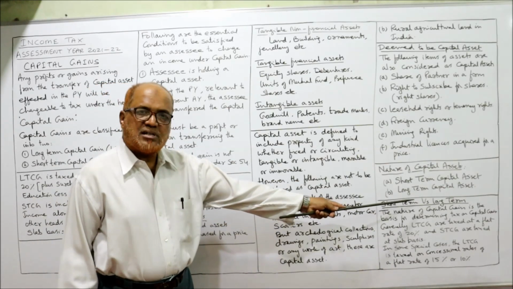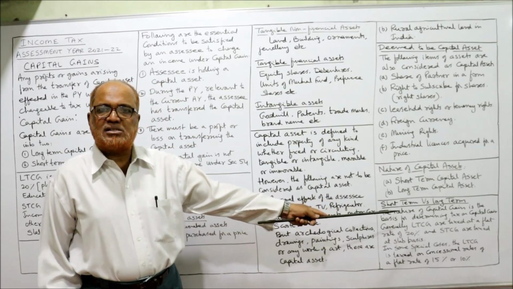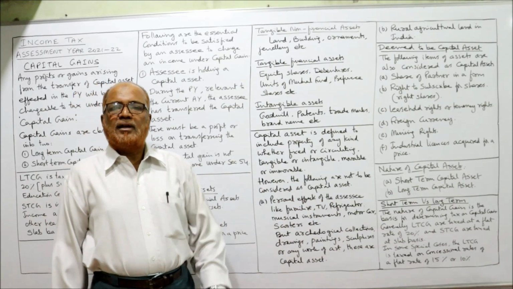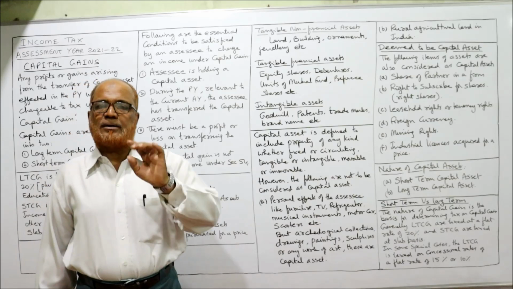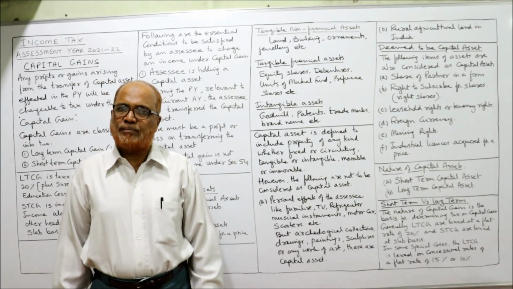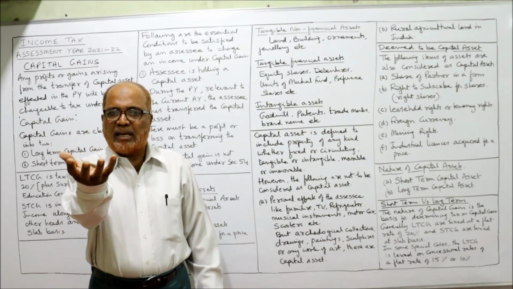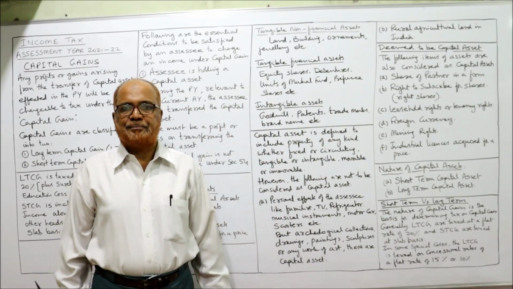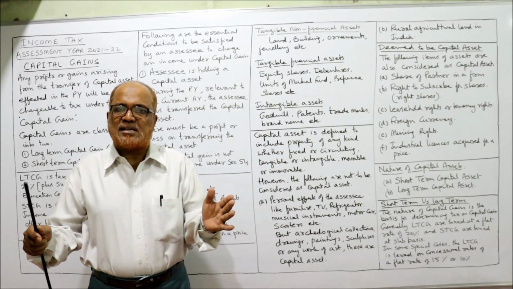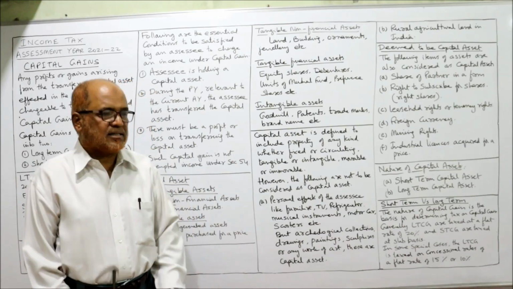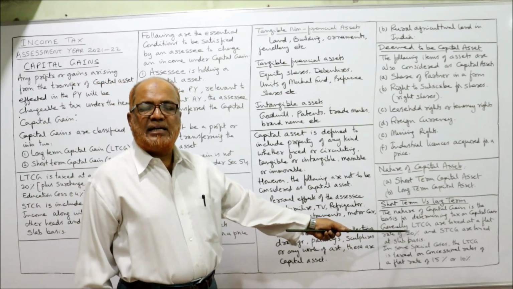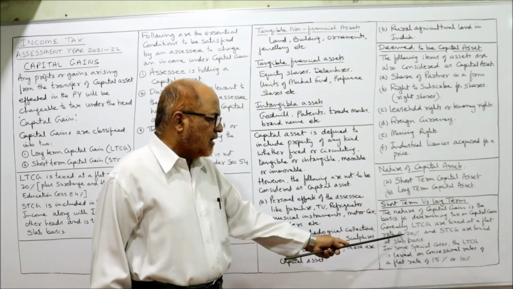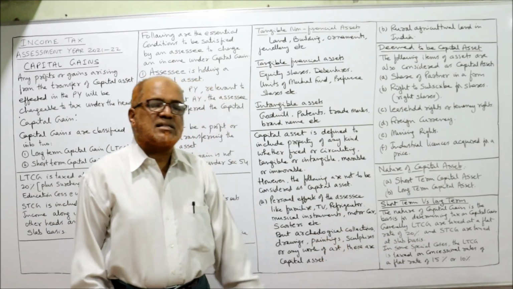Then short-term versus long-term. Why this differentiation is made? The nature of capital gain is the basis for determining the capital gain tax. The tax on capital gain is based on the nature of the capital asset. The Income Tax Act says, according to the nature of capital asset, we apply the rate of tax on capital gain. So separate capital gain tax rates are there for separate nature of assets. Now, generally long-term, LTCG stands for long-term capital gain. LTCG are taxed at a flat rate of 20% and STCG are taxed at slab basis.